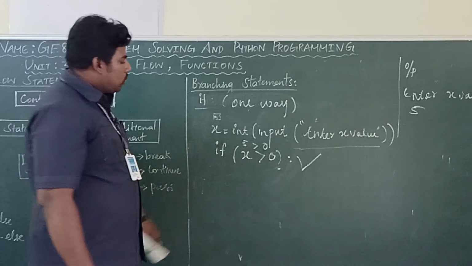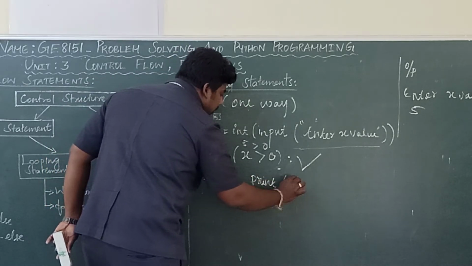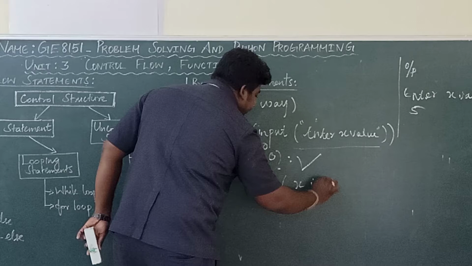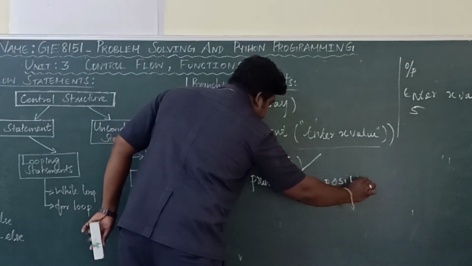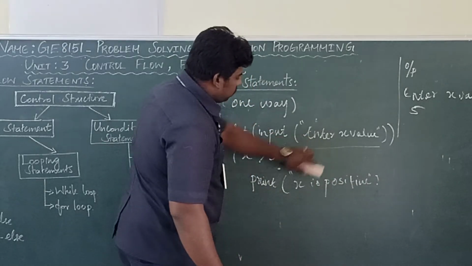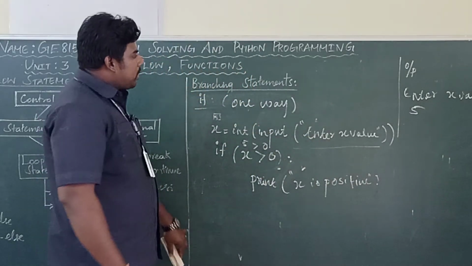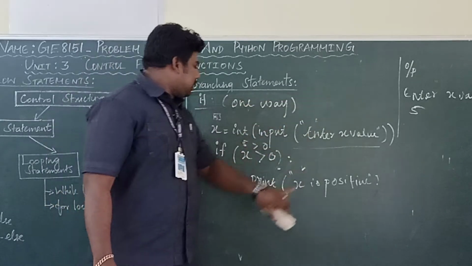To find positive. So I am printing here, print x is positive. So what will be the output? First, you are getting the x value as the input. X value is 5.